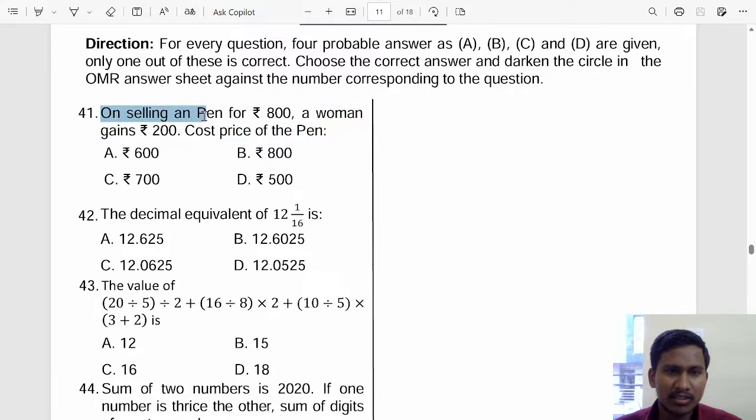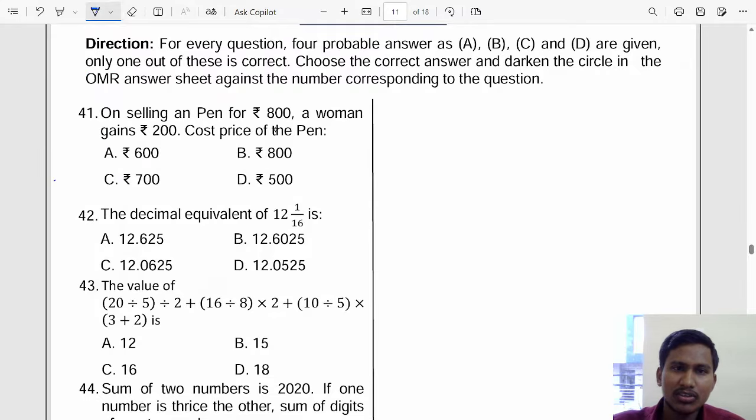On selling a pen for 800 rupees, a woman gains 200 rupees. Cost price of the pen is? So the gain is 200, and gain means the profit.